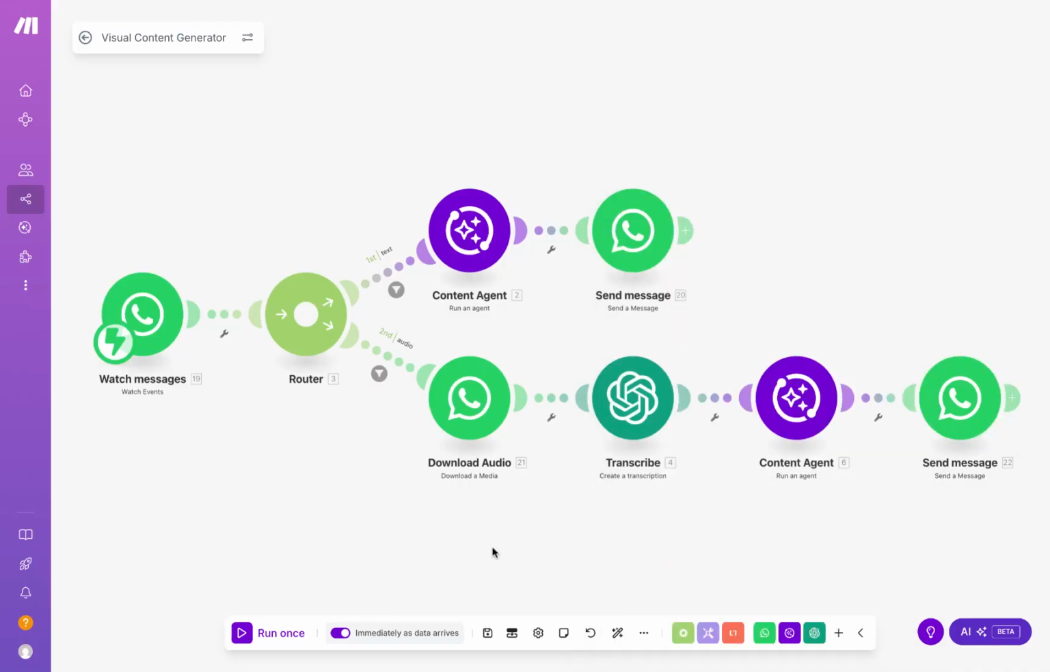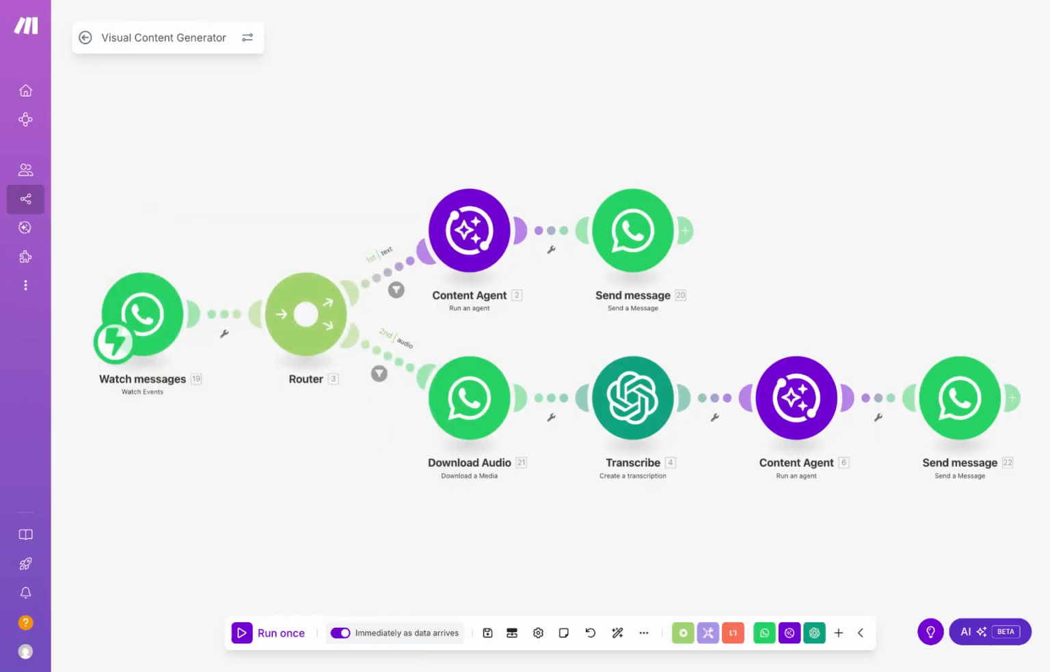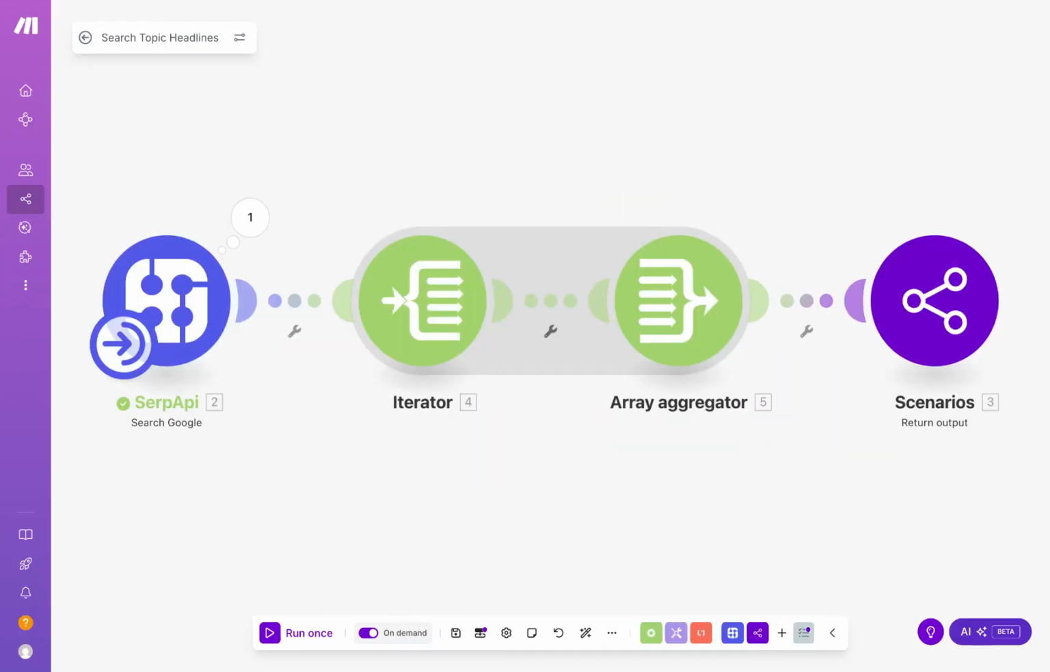And a final word on the main scenario is we always have to set it up to run immediately as data arrives. And we do this over here. This way, the webhook triggers as soon as we get a new message on WhatsApp.